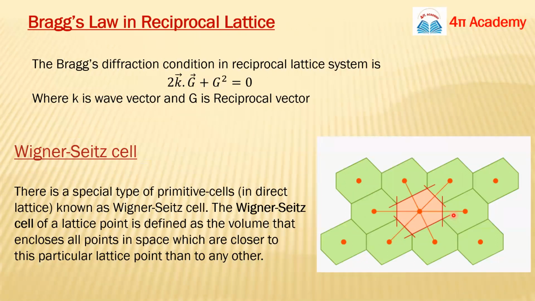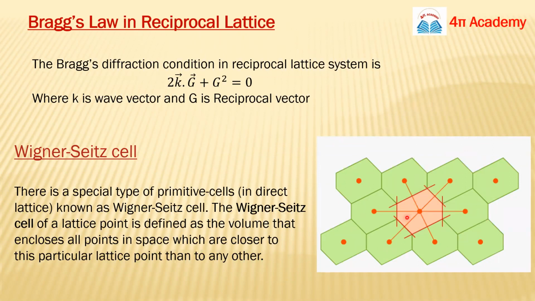Here we are talking about two dimensions, so the Wigner-Seitz cell of a lattice point is defined as the volume, or area in two dimensions, that encloses all the points in space which are closer to that particular lattice point as compared to any other lattice point.